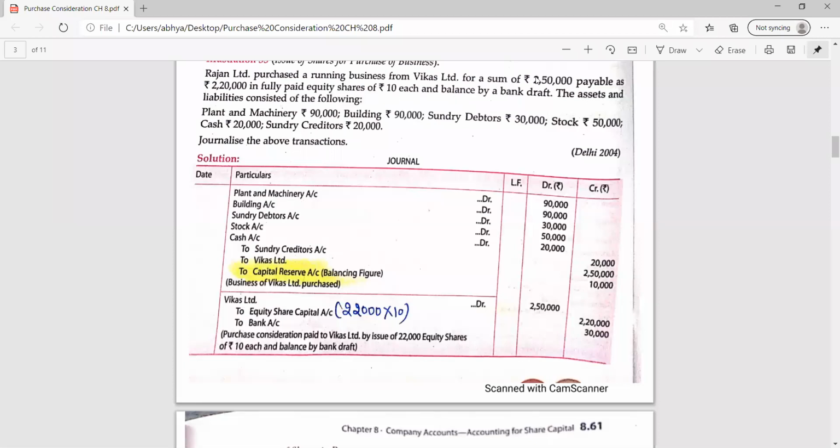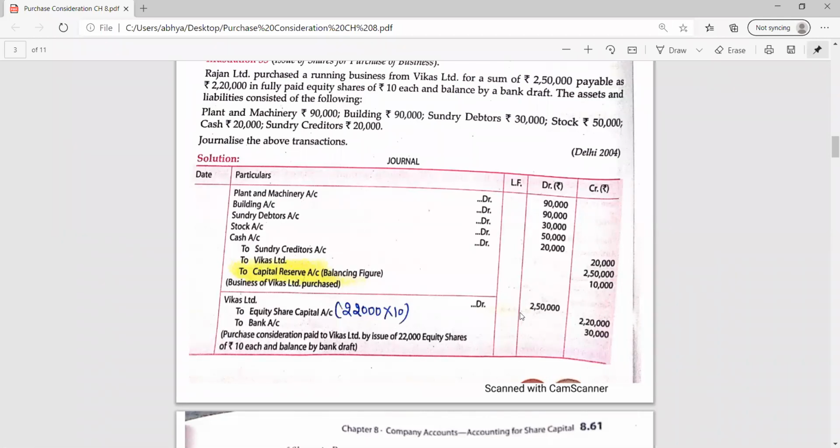We have to pay him a total of 250. Out of that 250, 220 we have paid in the form of shares, just like a barter exchange, shares we are giving him. And for the balance, 250 minus 220, the balance is 30,000, that is paid through bank draft. So Bank, or what we can write, Vikas Limited 220, to share capital 220.